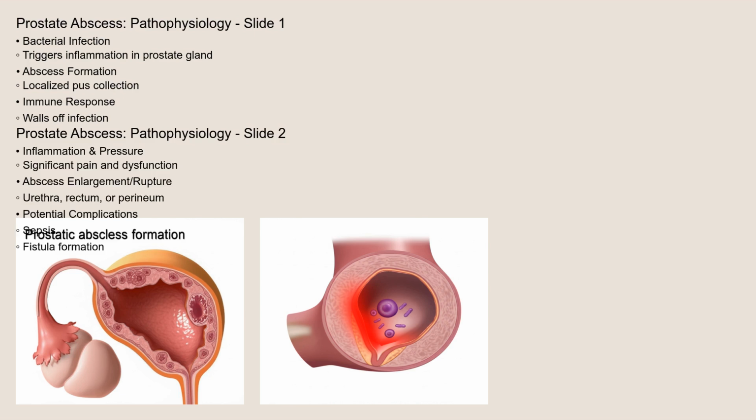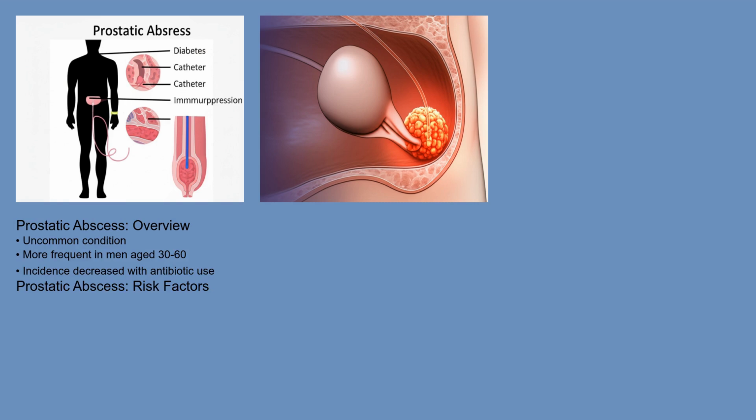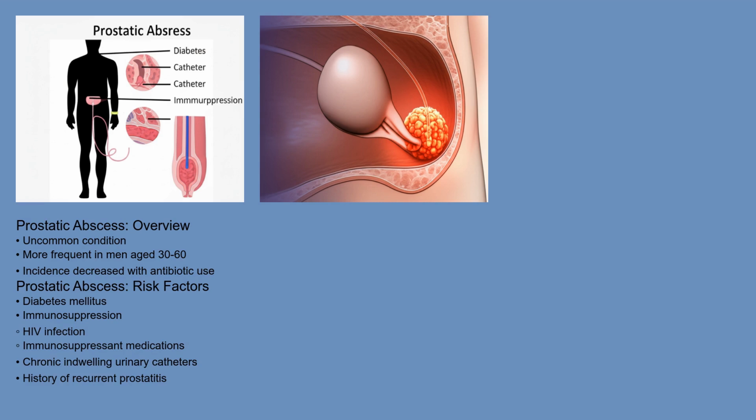While the exact numbers are difficult to pinpoint, prostatic abscesses are relatively uncommon. They are more frequently seen in men aged 30 to 60. Certain risk factors increase susceptibility, including diabetes mellitus, immunosuppression such as in HIV-infected individuals or those on immunosuppressant medications, chronic indwelling urinary catheters, and a history of recurrent prostatitis. It's important to note that the incidence has decreased somewhat with the widespread use of antibiotics to treat prostatitis.